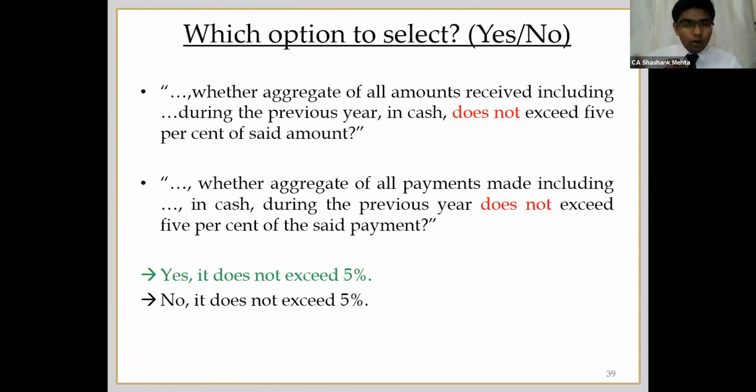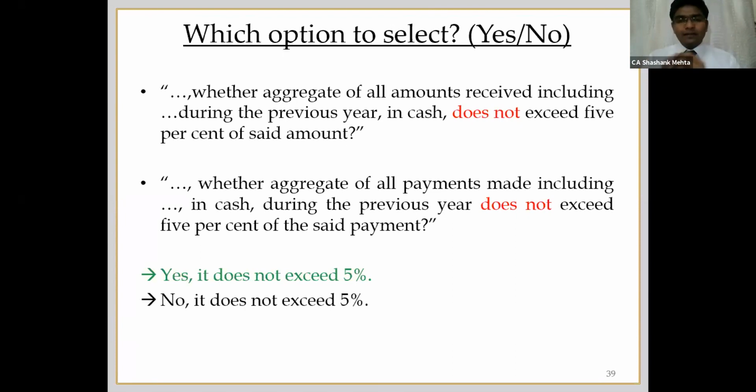Because of this word "does not", there is some kind of second thought which may come. So what should we answer to it? Say in case this word was not there, so they are asking whether it exceeds 5%, then the answer would have been very much clear, yes. If yes, then it is exceeding 5%, then in those cases you will have to do audit.